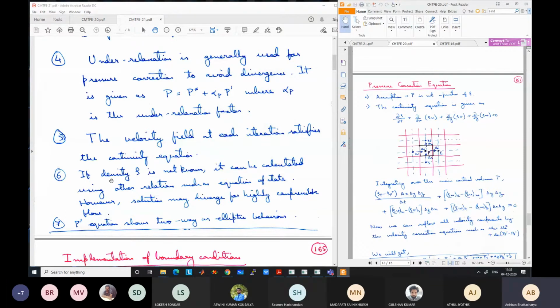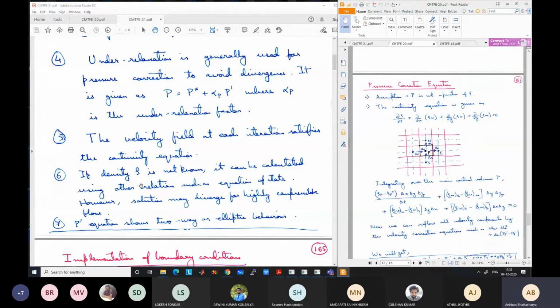The other point is that if density is not known, okay, for some reason, if density is not constant, it can be calculated using equation of state. Like for example, for ideal gas laws, we can use P by rho equal to RT. Okay, so we can calculate rho using P by RT. Okay, so any other equations of state can be used, it need not be only that equation. Any other equations can be used to find density in terms of known values, and we can solve this.